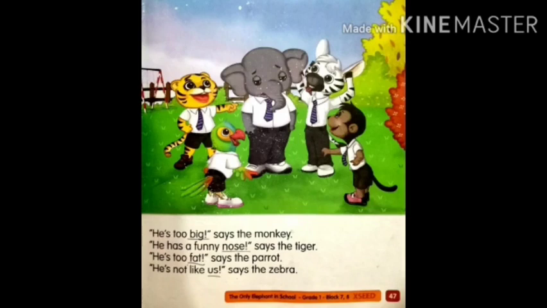And can you see what the tiger is saying? It is saying that his nose is funny. Can you see the nose of the elephant? Yes, the tiger is saying that the nose of the elephant is funny. Now what about the parrot? He is too fat. Parrot is saying that the elephant is too fat. And see the zebra, what is it saying? He is not like us. Can you find anyone looking the same? No. Zebra is saying that he is not like us.